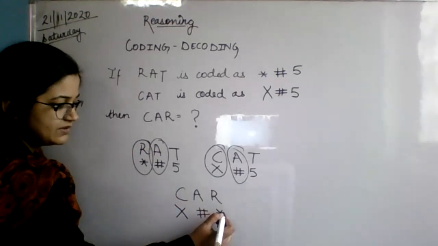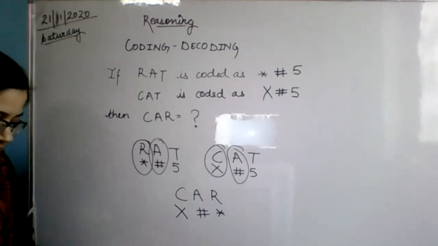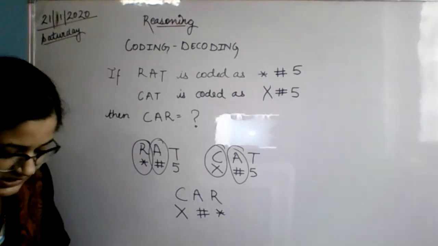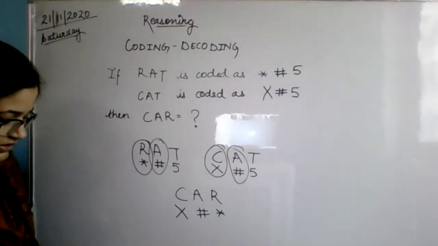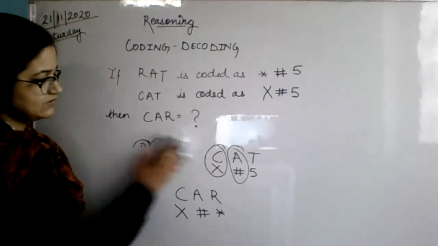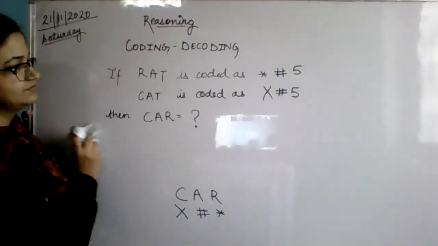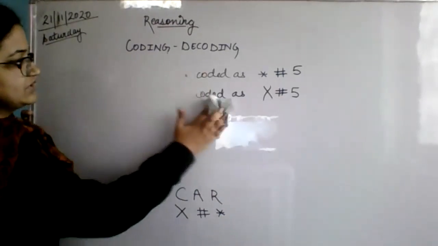That means there will be a star here. This is the option which most of you have answered correctly. Shall I give you one more? How much time is left? 2 minutes are left. Yes, you can do one more. I'm going to rub this. Car will be this answer. I'm going to give you another question now.